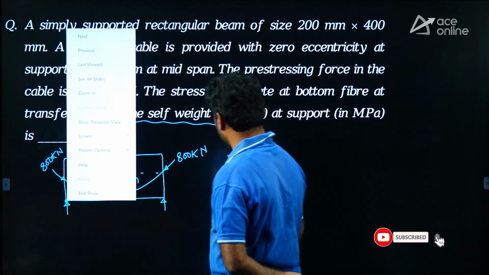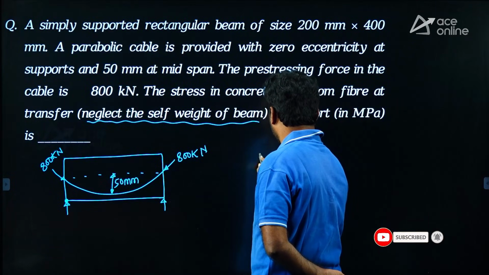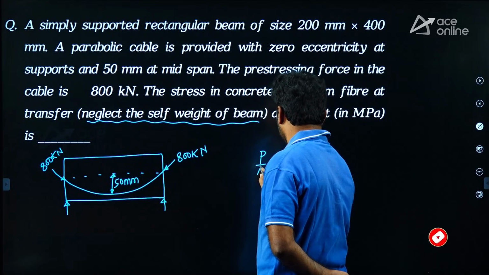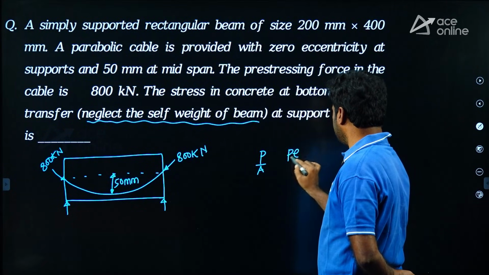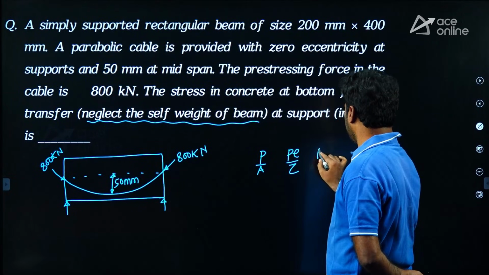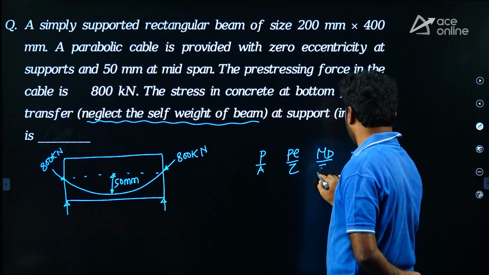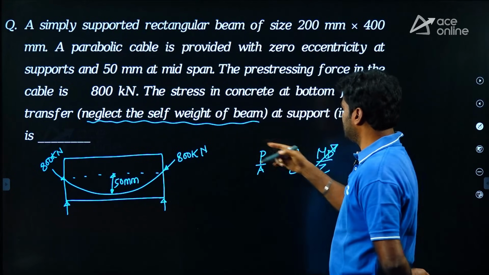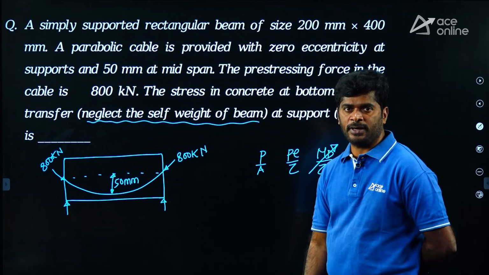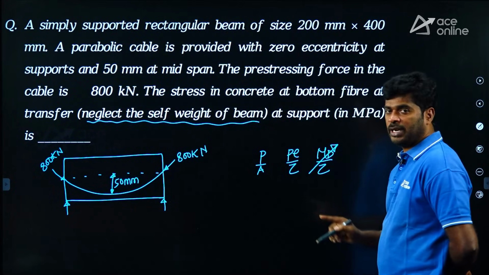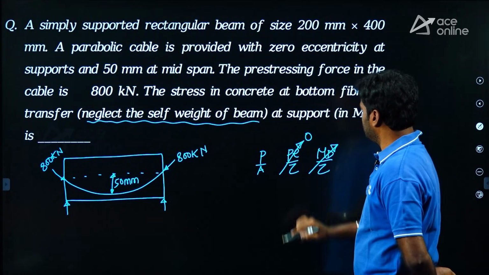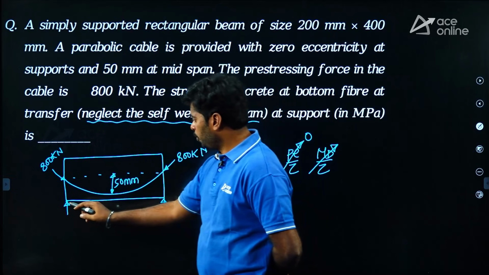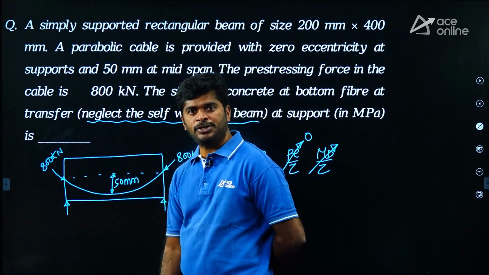My dear, at support, actually P by A is the stress due to pre-stressing effect, and P e by Z and MD by Z. Here we can neglect MD by Z because it is mentioned very clearly, neglect self-weight. This term is due to self-weight. Even this P e by Z is also made 0. Why? Because at support they are asking, at support eccentricity is 0.